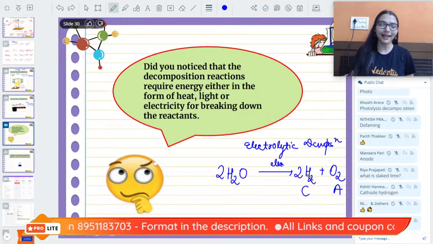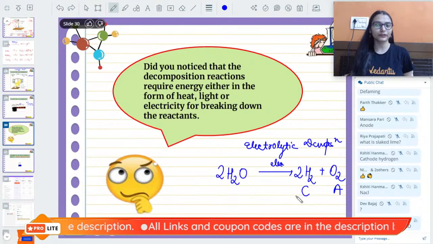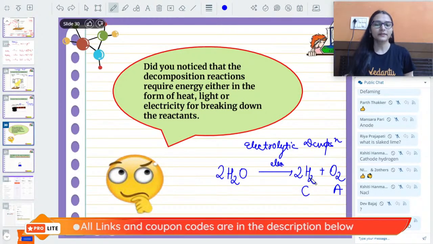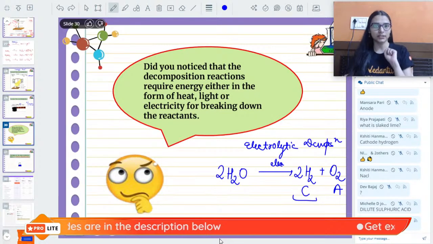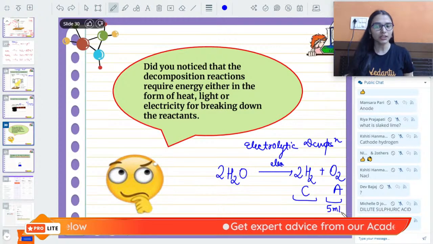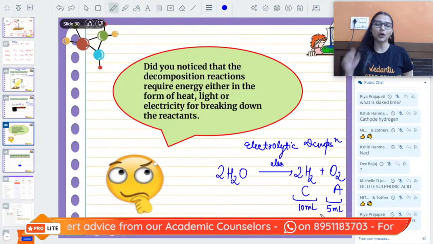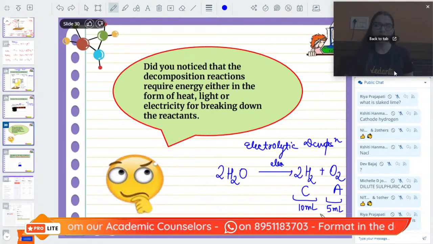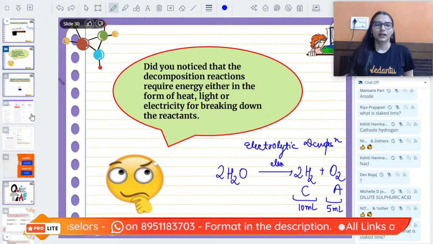And one more thing I will tell you, whenever you are doing electrolysis of water, the volume of hydrogen is always double the volume of oxygen. ठीक है, like let's say you got 5 ml of oxygen, hydrogen you will get in 10 ml. Hydrogen volume is always twice the volume of oxygen. Okay, very good. Chaliye, so we have seen one more thing.